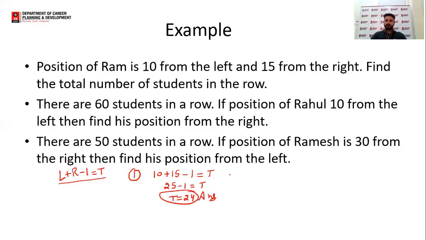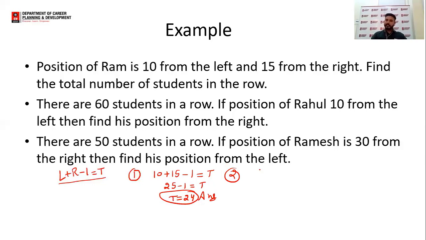In the second one, there are 60 students in a row. If position of Rahul is 10 from the left, then find his position from the right. Now we have two variables given out of 3.